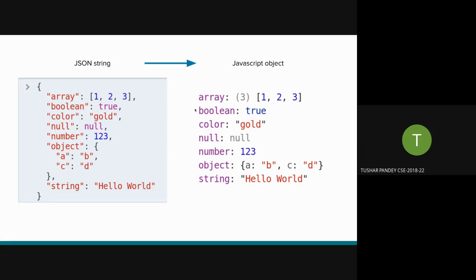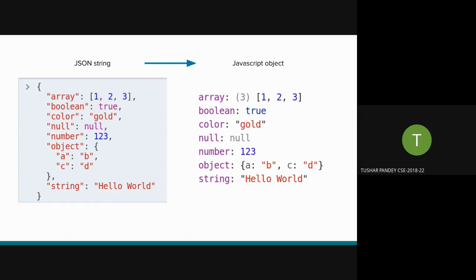The similarity of these fields is quite visible. All the fields are the same, nothing has changed. There are no type conversions. This boolean value was boolean here, is boolean here. This object was supposed to contain another object, it has that. This was supposed to be a string, this is a string. No extra characters are added, other than commas and some braces. That's all. It's almost a direct mapping to a JavaScript object.